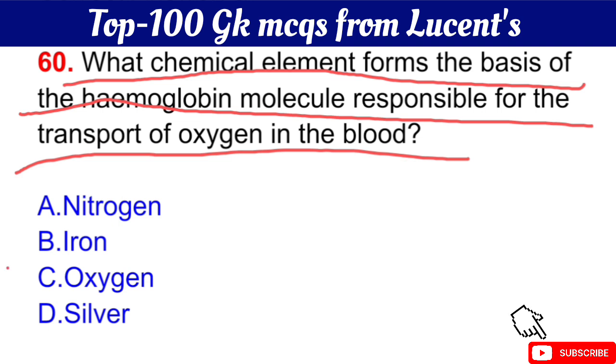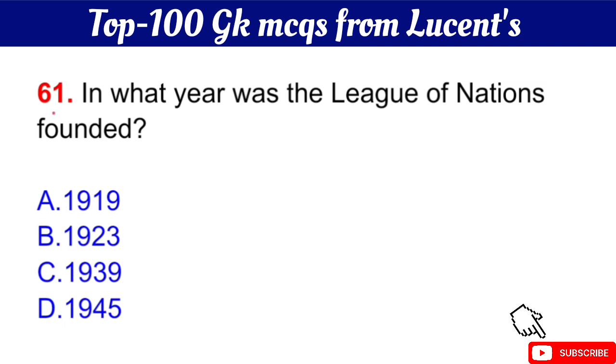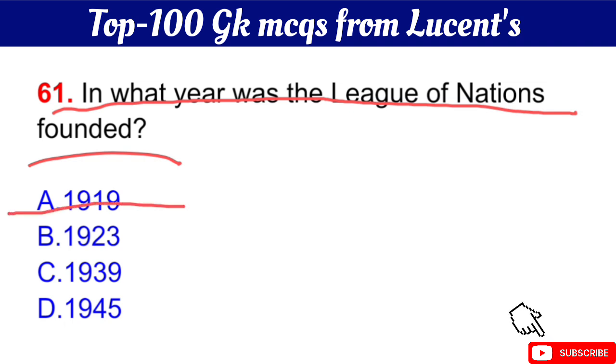The right answer is option B, iron. Number 60 is, in what year was the League of Nations founded? Your question is, what year was the League of Nations founded? The right answer is option A, in 1919.